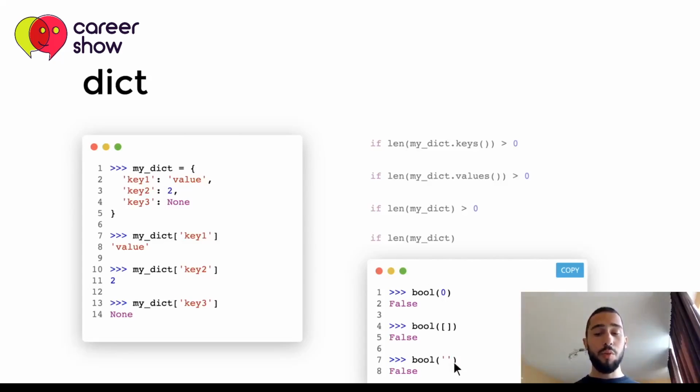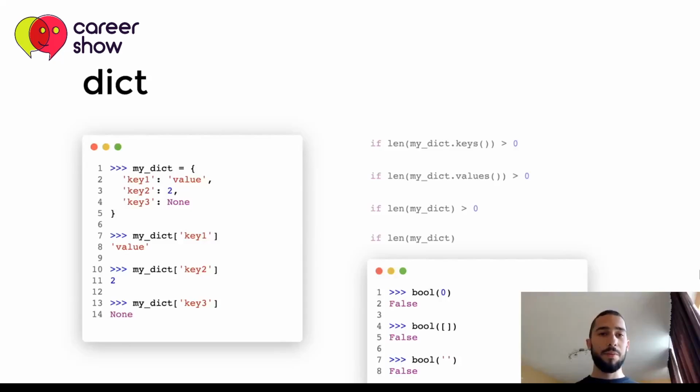An empty string will also be evaluated to false. But if we have an element in this list and the list is not empty, we'll get true, which is what we actually expect from bool to do. And if we have something in the string, we'll also get true and not false.